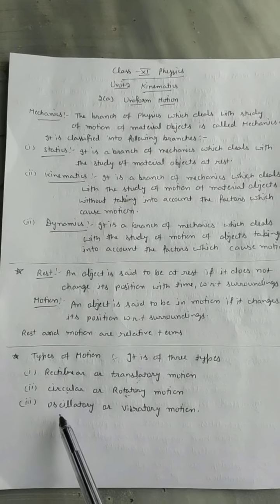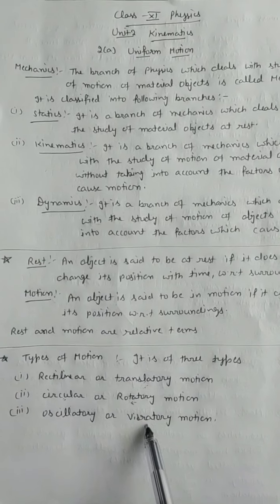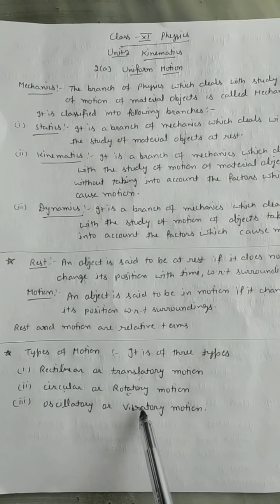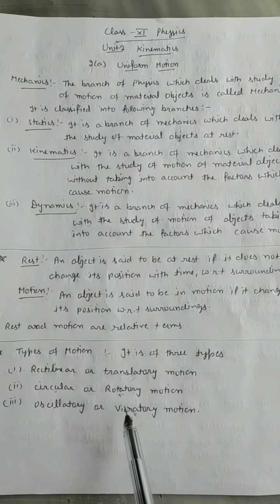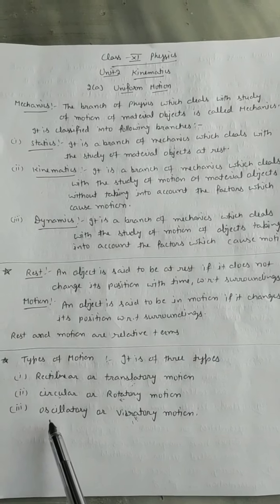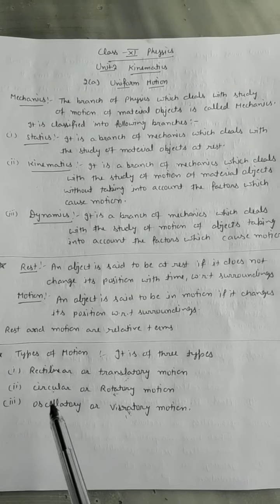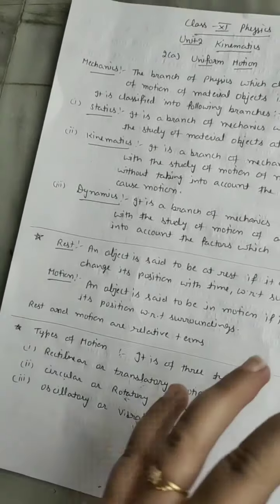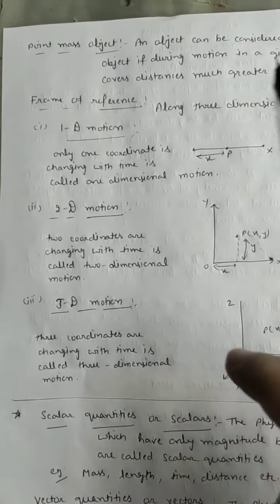Simultaneously, the oscillatory or vibratory motion. Vibratory, again if you consider a point mass object, then the vibration will be there. We say the molecules, the particles are vibrating at their position, meaning the point mass object. If we are not discussing vibration, then the oscillatory motion: the pendulum is oscillating, the hand of a needle is oscillating, that is the oscillatory motion, that is not a point mass object.